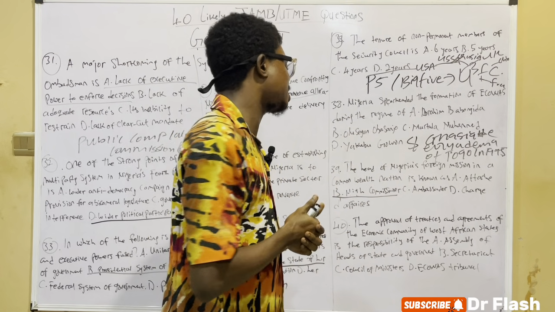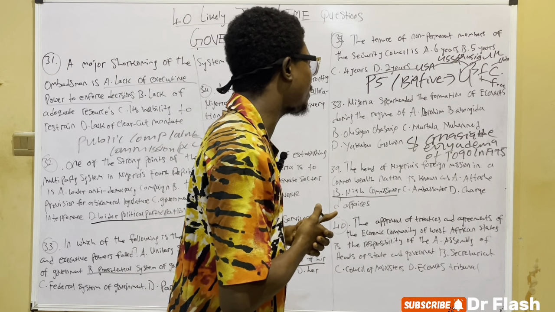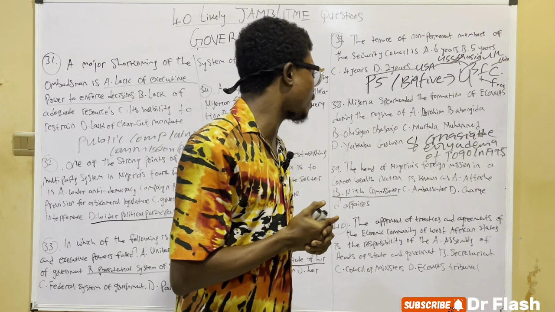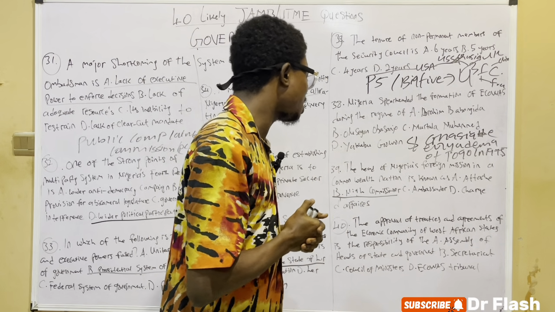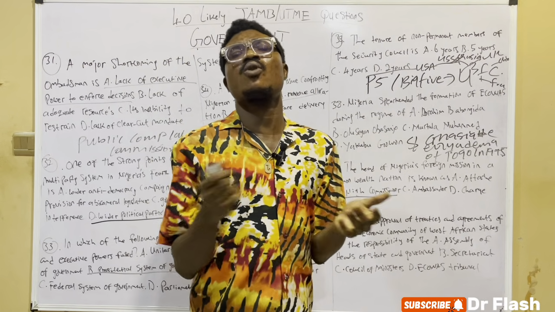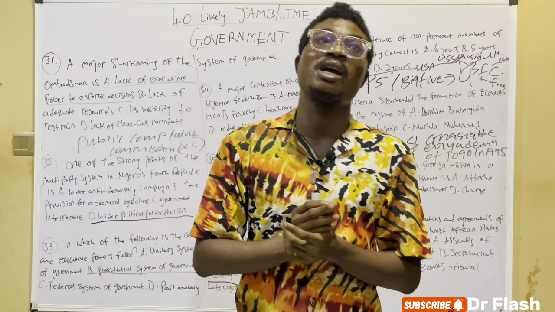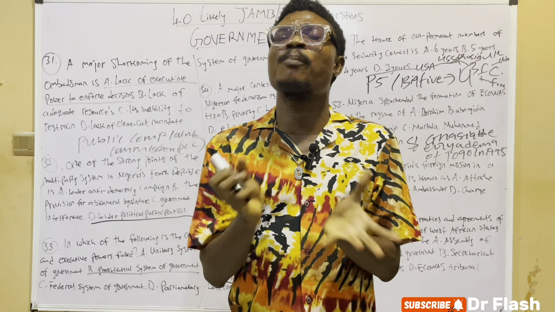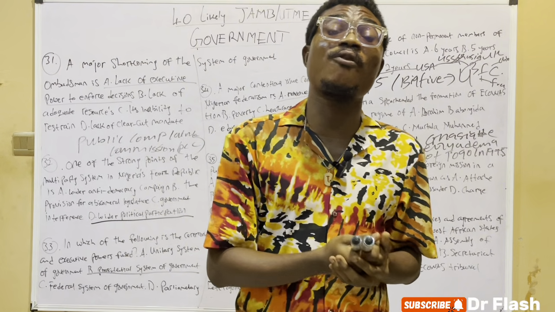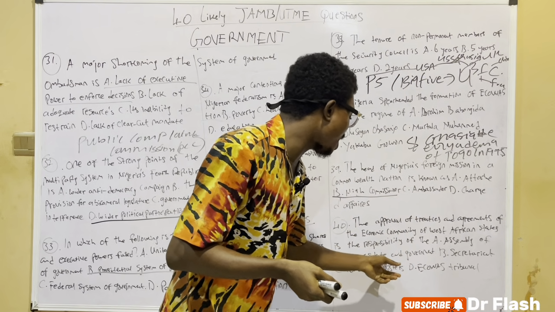Then number 40: the approval of treaties and agreements of ECOWAS, the Economic Community of West African States, is the responsibility of A, Assembly of Heads of State and Government, B, Secretariat, C, Council of Ministers, and D, ECOWAS Tribunal. There's a rule we usually use for international organizations like the UN: anything to do with approval is for the General Assembly, and anything to do with recommendation is for the Security Council. Therefore, in ECOWAS, anything to do with approval is for the Assembly of Heads of State and Government.